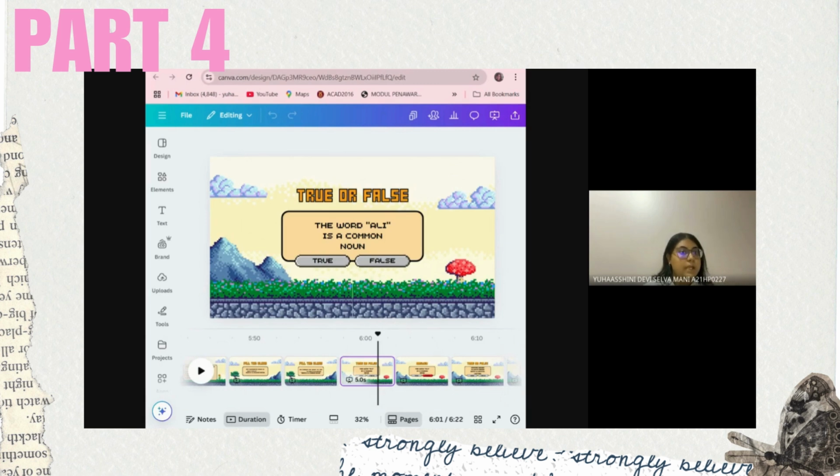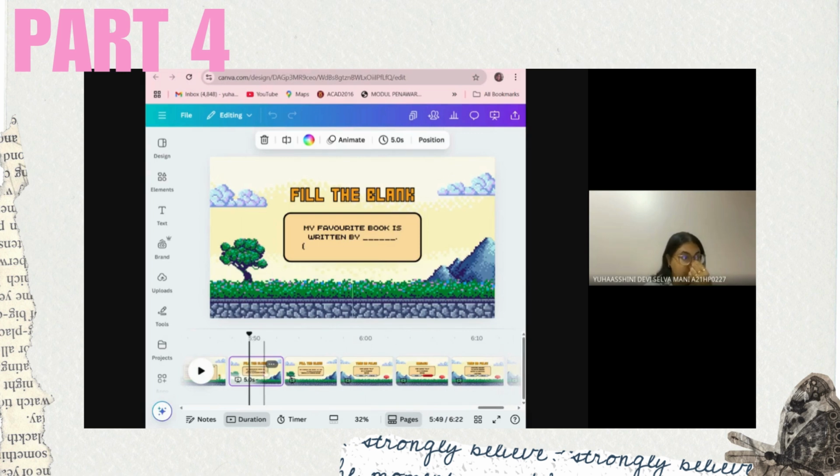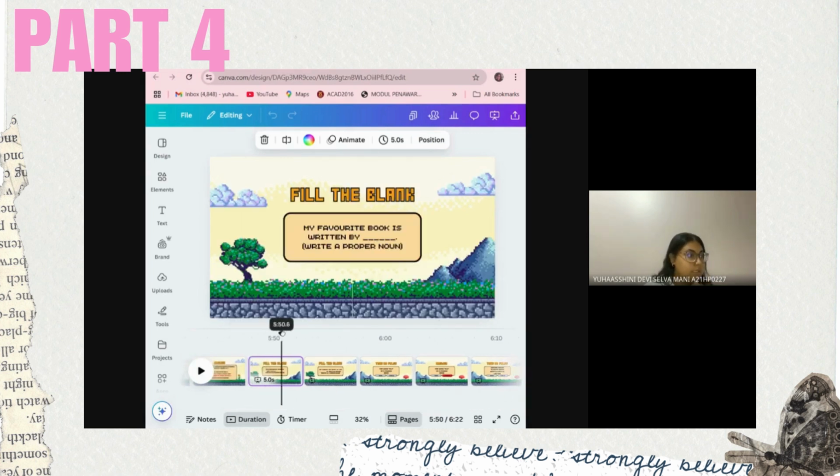Now, for this part, we took it a step further by adding interactive elements. Some of the slides include clickable buttons such as start and also true or false questions. We even added a fill in the blank activity over here, as you can see.